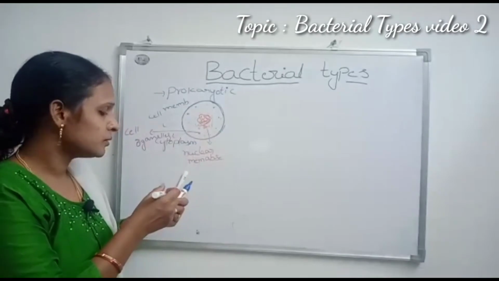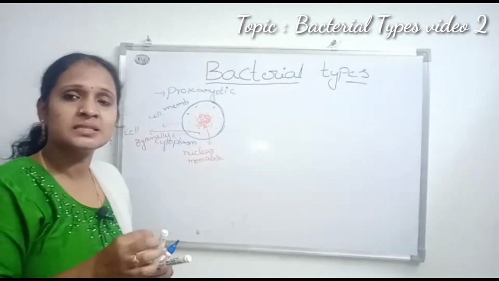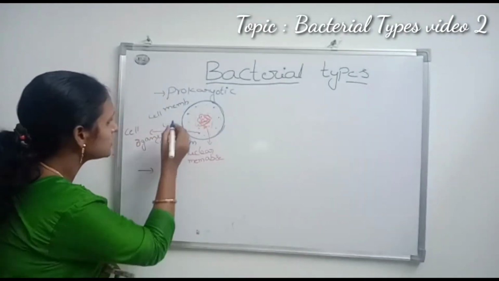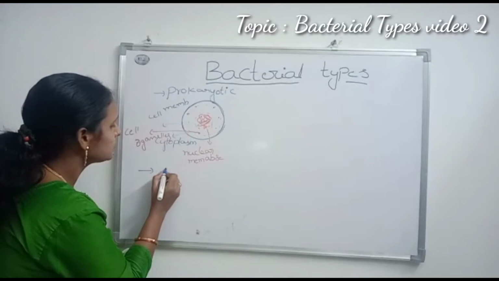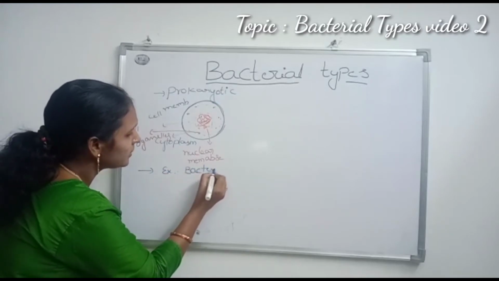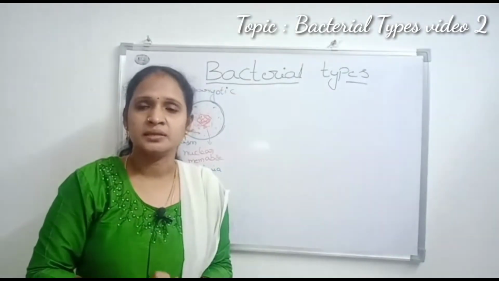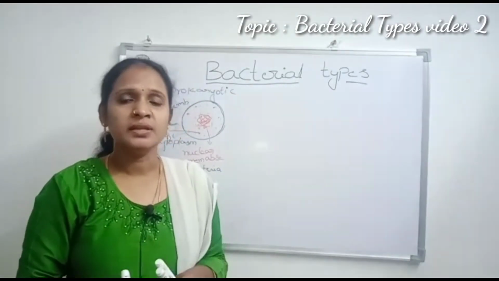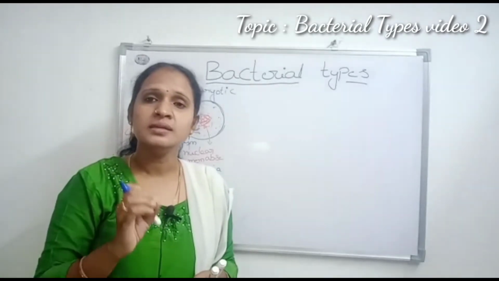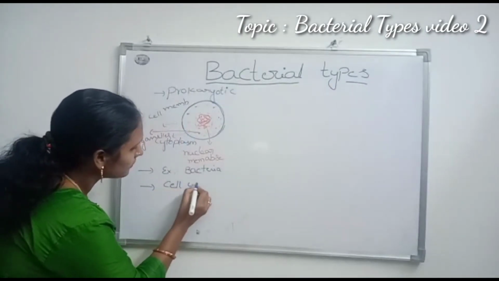Bacteria is the best example of prokaryotic organisms. These bacteria can easily survive in any atmospheric condition because of the presence of a rigid cell wall.